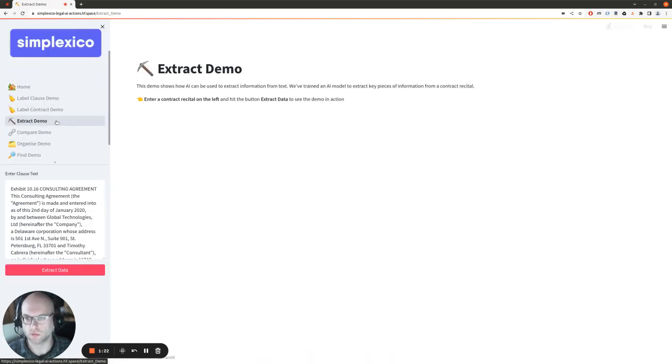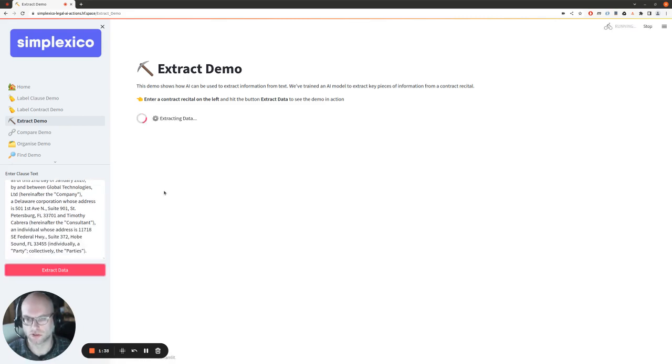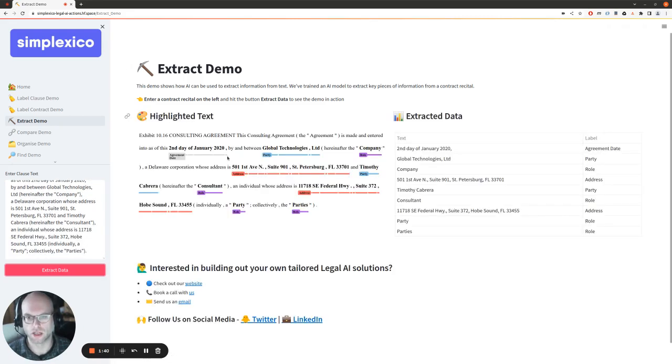The next common problem is information extraction. So we might want to extract certain pieces of information from a particular contract or part of a contract. And over on the left, I'm going to run the declaration block of a contract through our model. We can see that we can extract certain pieces of information, such as the agreement date, who the parties are, their addresses, and their roles. And this is summarized in the table on the right.